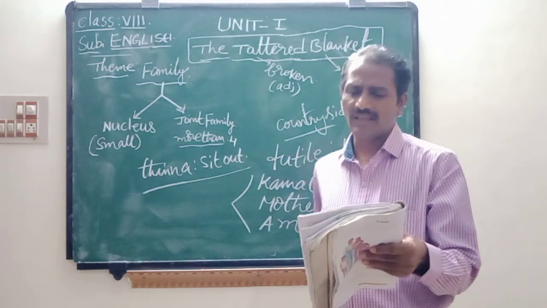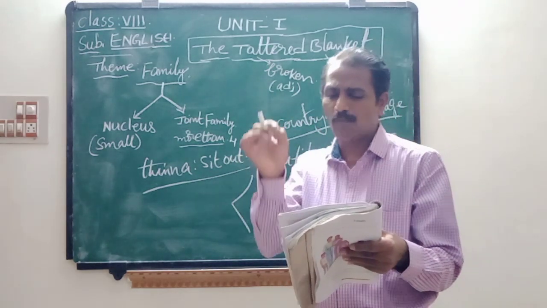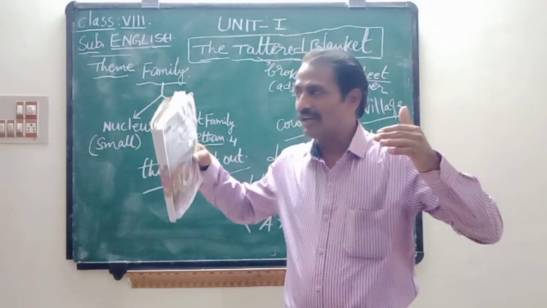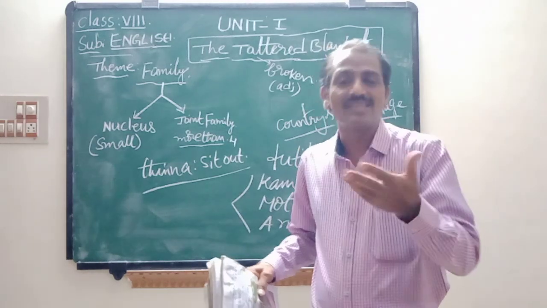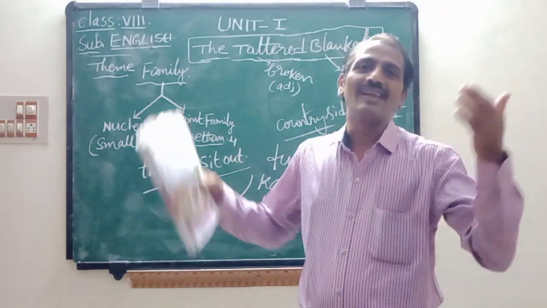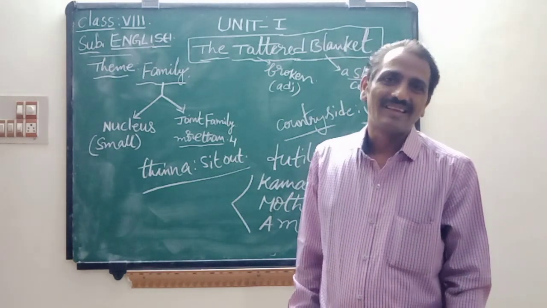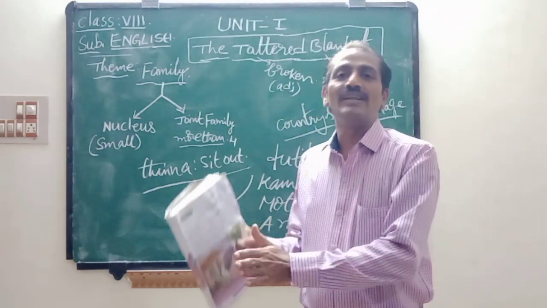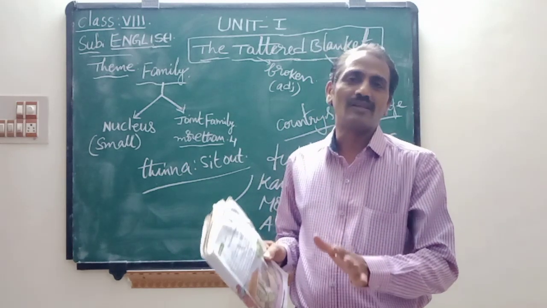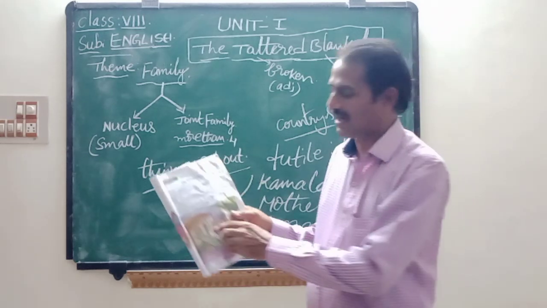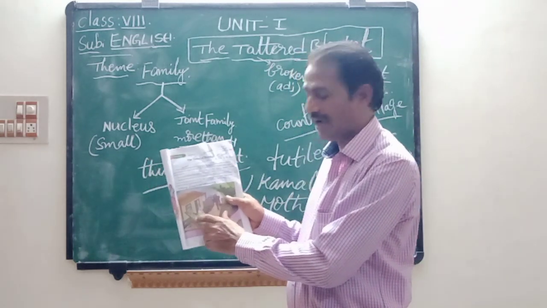Her head and ears covered with a thin bath towel, got up reluctantly. Got up reluctantly means Kamala did not get up immediately. Kamala was sitting beside her mother on the veranda. The mother was sitting in an armchair, and Kamala was sitting beside her. So this is the picture, Kamala and her mother.